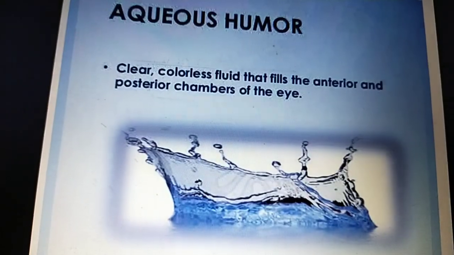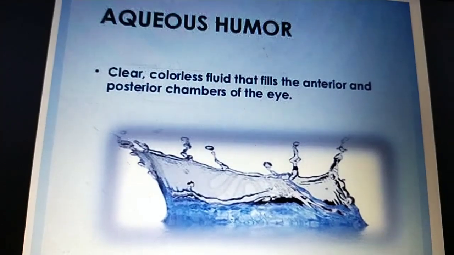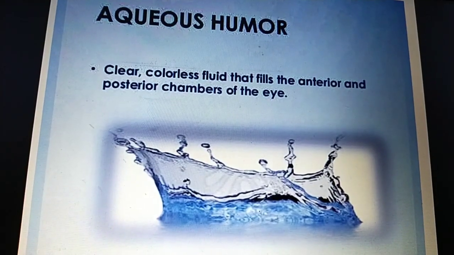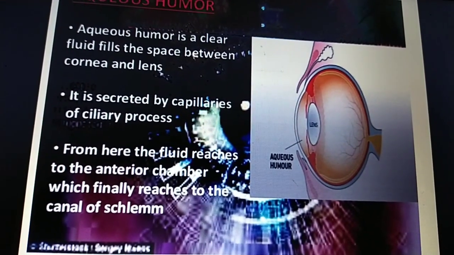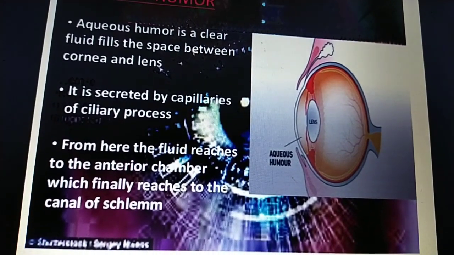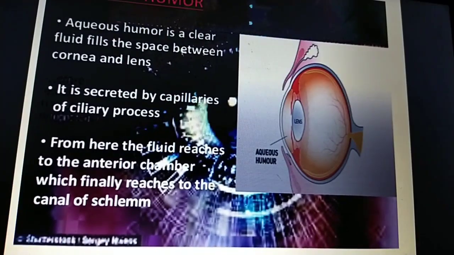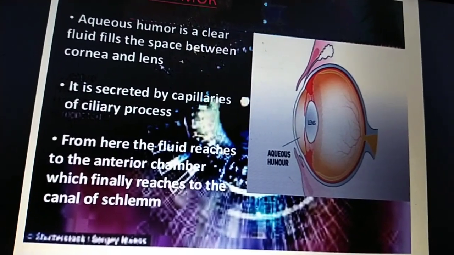Okay, the aqueous humor is a clear colorless fluid that fills the anterior and posterior chambers of the eye. It is secreted by the capillaries of the ciliary processes.